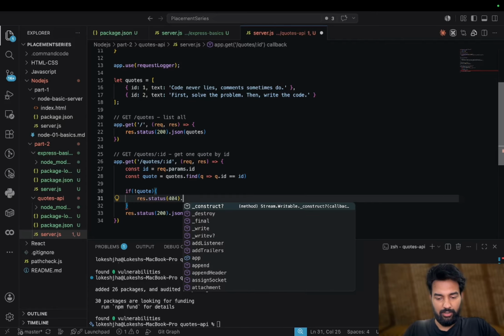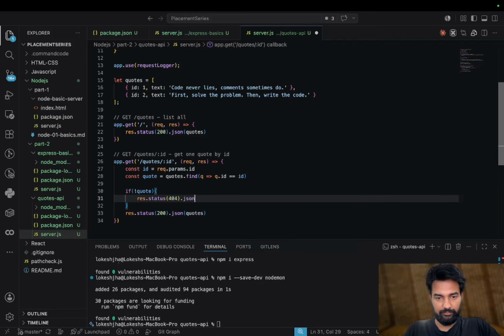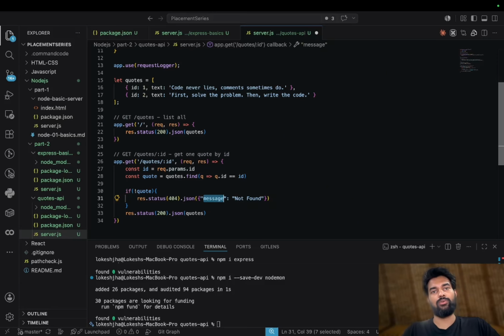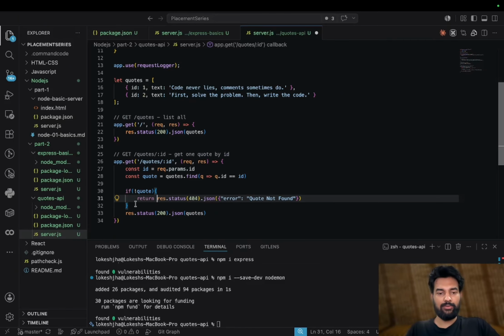And .json, we can pass a message, like right now, not found. Or we can do error and put quote not found, and this returns also. Otherwise it will go further also.